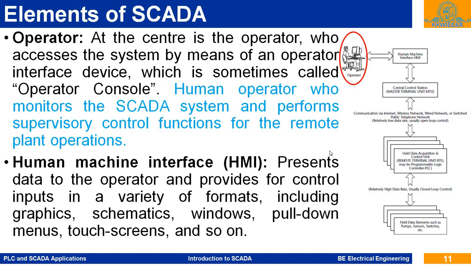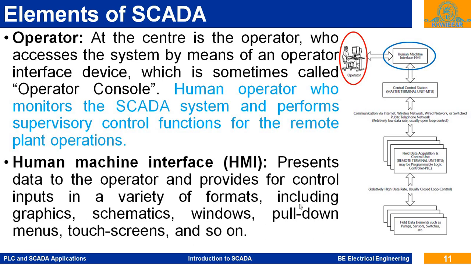Then next is the HMI, human machine interface, also called MMI, man machine interface. This presents data to the operator and provides for control inputs in a variety of formats, including graphics, schematics, windows, pull down menus, touch screens, and so on.